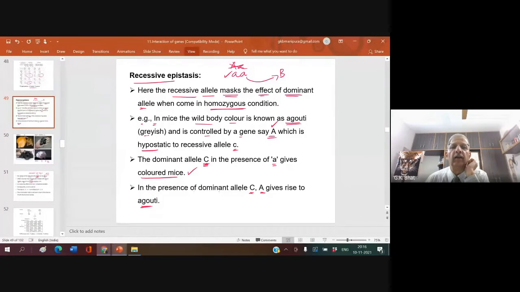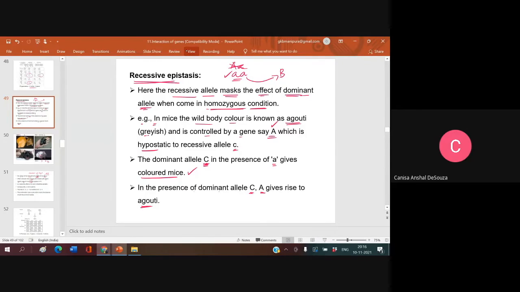Coming back. Here, the recessive allele masks the effect of dominant allele when it comes in homozygous condition. Recessive epistasis, I repeat: the recessive allele masks the effect of the dominant allele when it comes in homozygous condition. Which is coming in homozygous condition? Recessive allele.